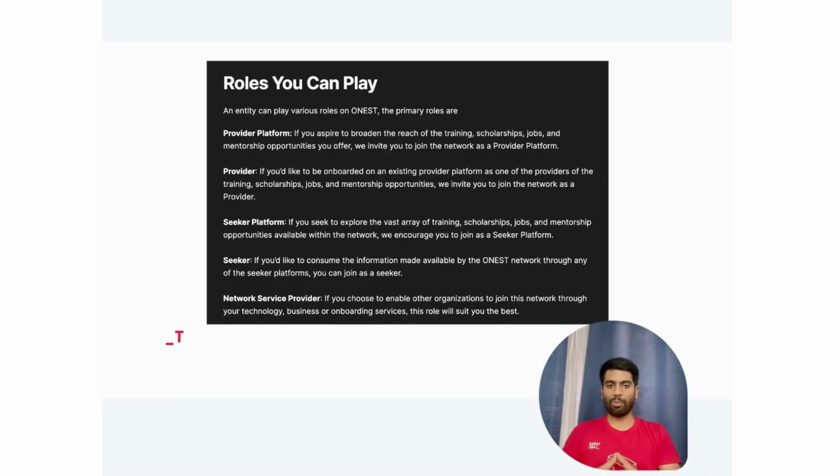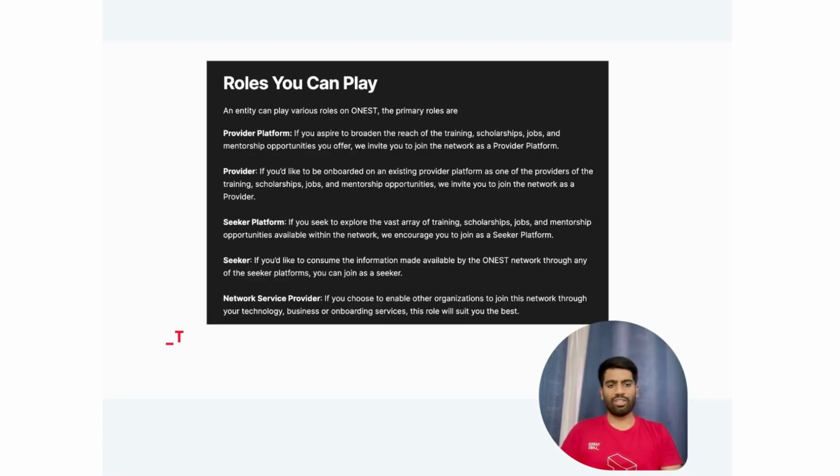First up, we have the provider platform. This is ideal for organizations that offer educational content, like courses or mentorship programs. For example, let's say you run an online academy that provides digital marketing courses. By joining as a provider platform, you can extend the reach of your courses to a wider audience through the ONEST Network.